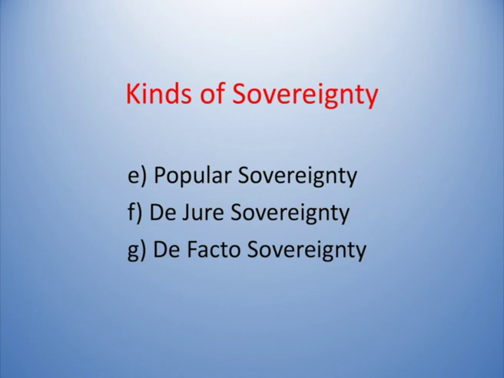And there is one more aspect called de facto sovereignty. De facto sovereignty means in the name of the de jure sovereign, other people may encroach upon the de jure sovereigns and they snatch their powers and they enjoy the power. That is called the de facto sovereign.